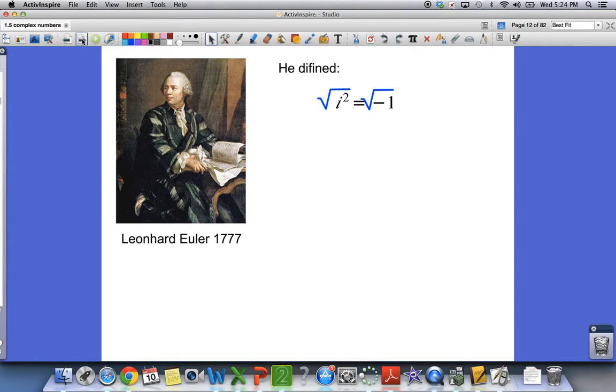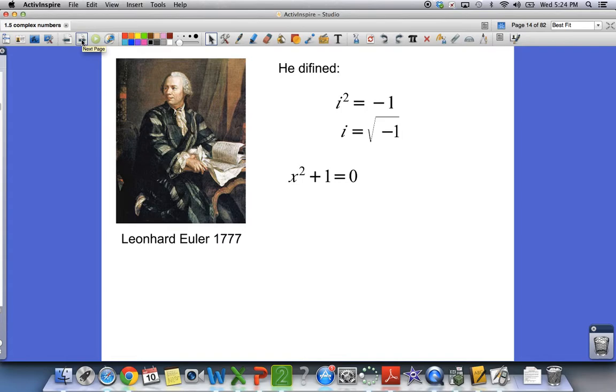Now to get i by itself, we take the square root of both sides. So the square root of i squared is i. And the square root of negative 1 is, we're just calling it the square root of negative 1. Again, this is what the imaginary number is. The square root of negative 1 is this i. So let's see how mathematicians actually use it.